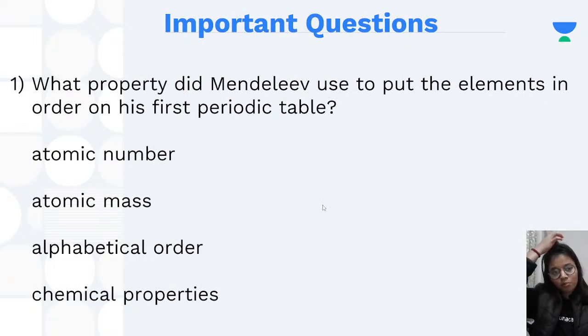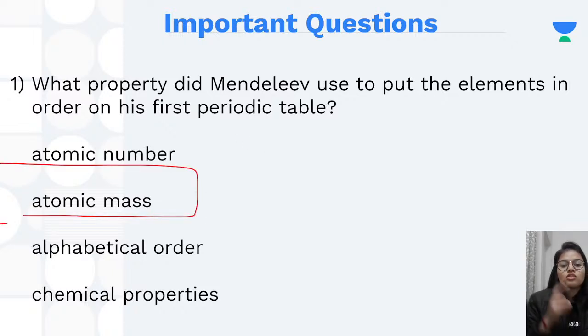Okay, now what property did Mendeleev use to put the elements in order in his first periodic table? So he told that the physical and chemical properties of the elements are a periodic function of their atomic mass. Okay, so according to Mendeleev's periodic table, the physical and chemical properties of the elements were a periodic function of their atomic masses. So the property which was used by him was atomic mass.